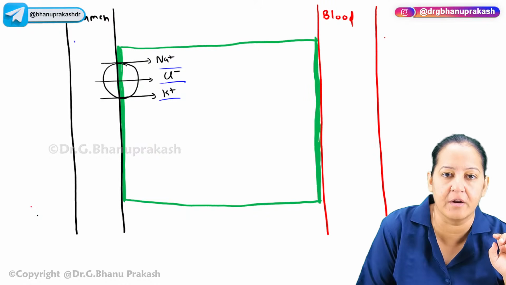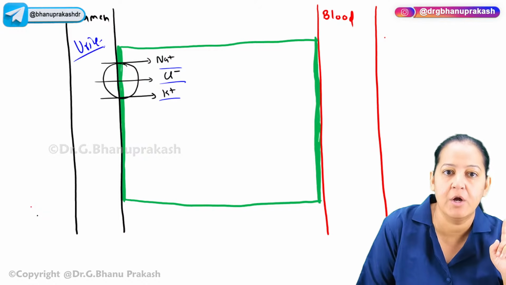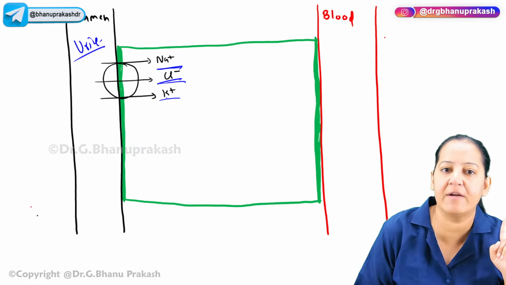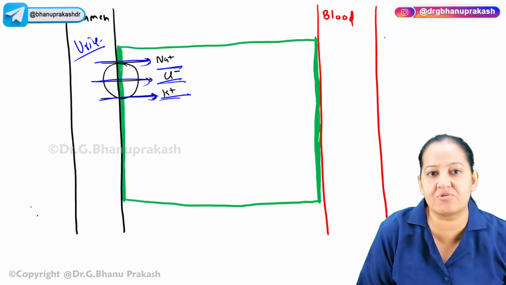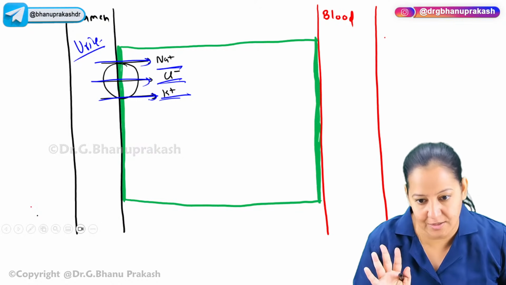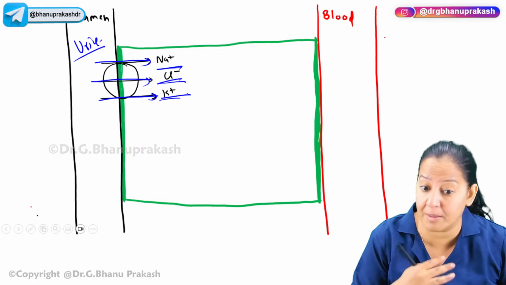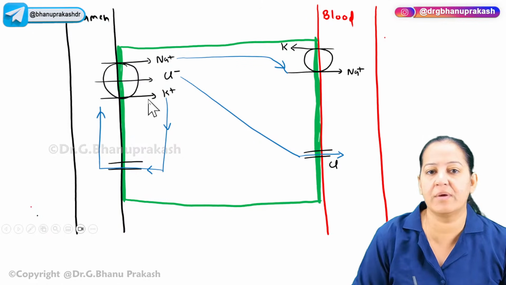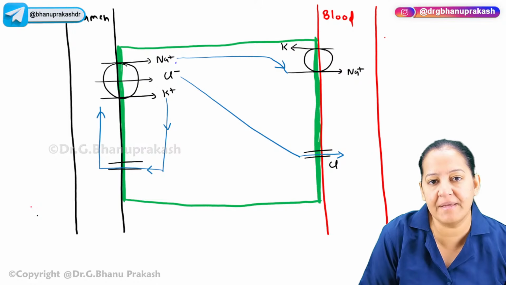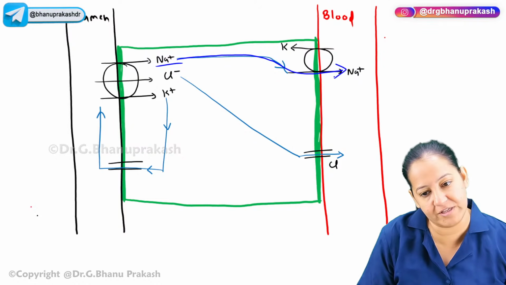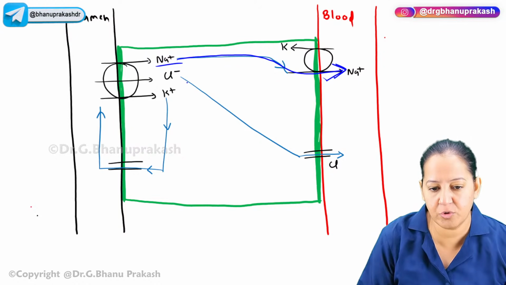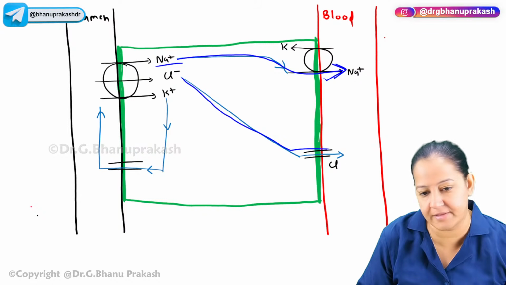So in the urine, whatever sodium we have, whatever chloride we have, and whatever potassium we have, they will come inside this cell through this transporter from the urine. You can see the arrows. It happens normally in me, you, everyone. Okay, so you can see what is happening now. Sodium will come inside and will go in the blood via another transporter. What happened to the chloride? Chloride also moves in the blood via another transporter.